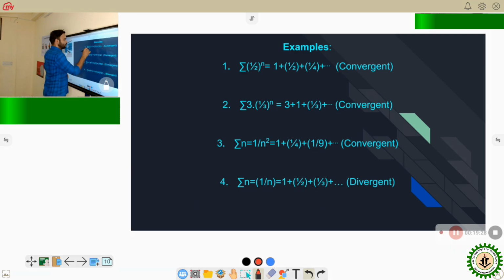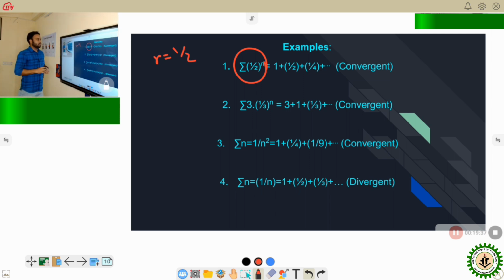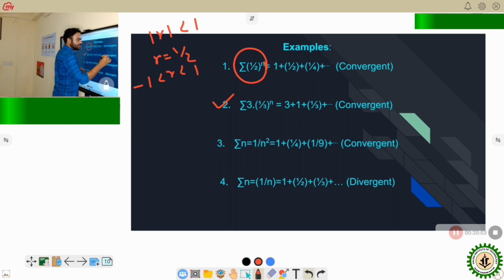Here we can see that this is a geometric series and r equal to 1 by 2, and this lies between minus 1 and 1, that is mod of r is less than 1. So this is a convergent series. This is again a geometric series where r equal to 1 by 3. This is again a convergent series because r equal to 1 by 3 lies between minus 1 and 1.